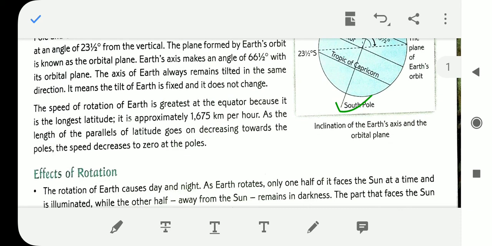As the length of the parallels of latitude goes on decreasing towards the poles, the speed decreases to zero at the poles.